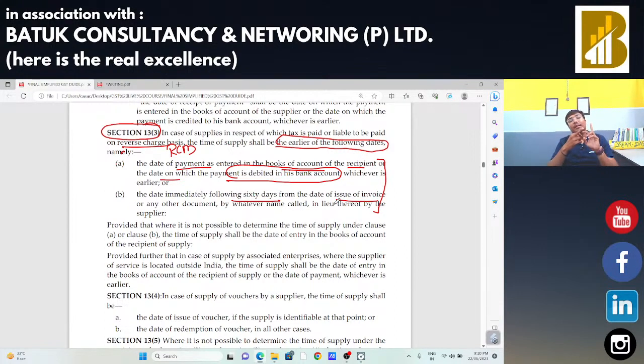That means whichever is earlier of the date of entry in the books of accounts and the date of debit from the bank account, and the date immediately 60 days after the date of invoice, that will be treated as the time of supply.